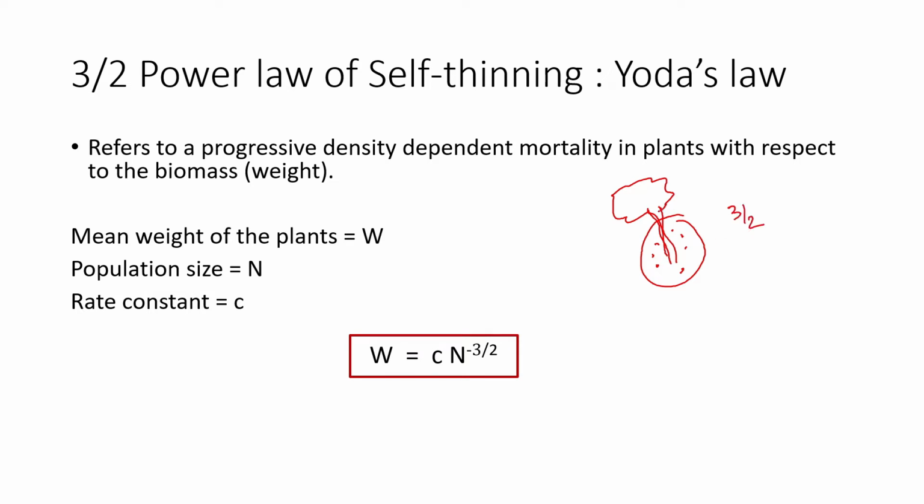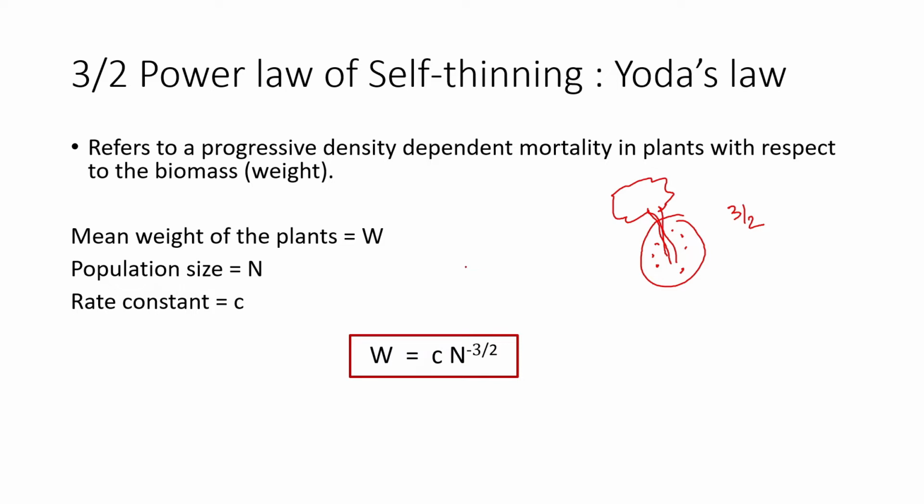And we can quantify that by measuring the biomass. So we can see how much growth is happening with respect to the biomass changes. So the mean weight of the plant that is present, the population size, and the rate constant. It is talking about when the biomass of a region increases, the resource accumulation increases, then the number of population will decrease. It will self thin, it will automatically decrease on its own if the biomass is more. That means the resource that is acquired is getting lower and lower, hence they will thin out. Okay, so this is also called the 3/2 power law of self thinning.